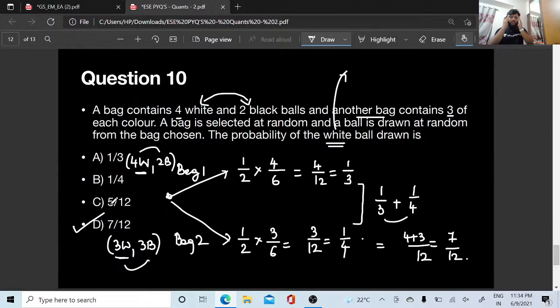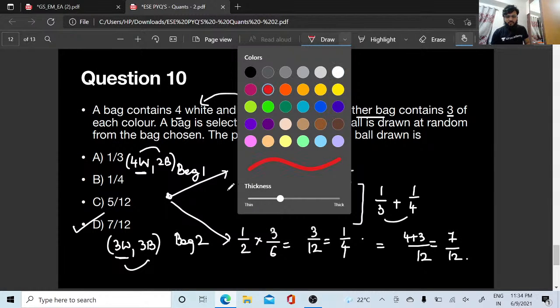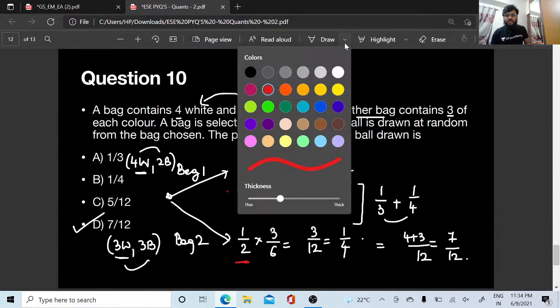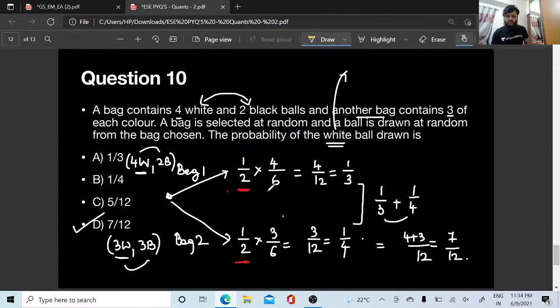तो दो बैग है मेरे पास. So first see the colors first. कलर क्या है पहले डिसाइड करेंगे हम, ठीक है. बाद में हमें कौन सा कलर चाहिए, हमें चाहिए व्हाइट कलर. तो कितना व्हाइट कलर है मेरे पास, 4/6. कितना व्हाइट कलर है मेरे पास, 3/6. Then they have told I am selecting a bag at random. Which bag I am selecting? I do not know. So add the probability of both the bags. It is going to be 7 bar 12.